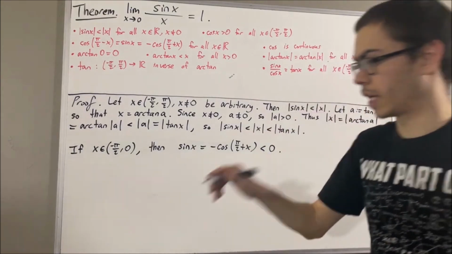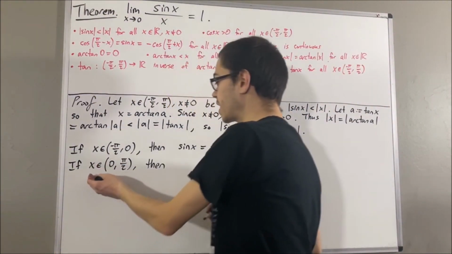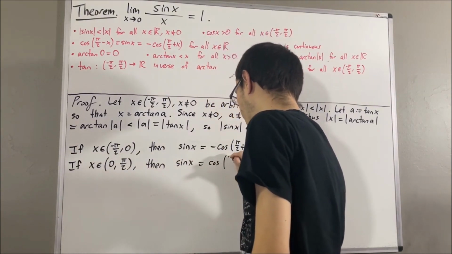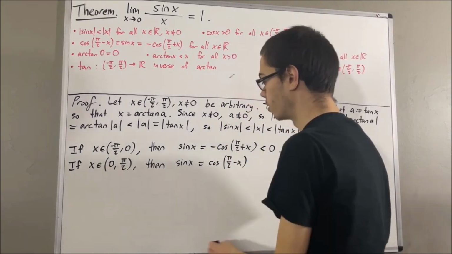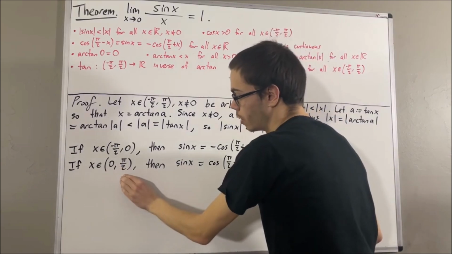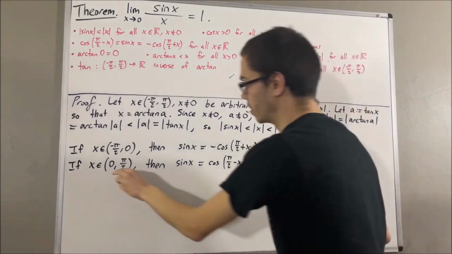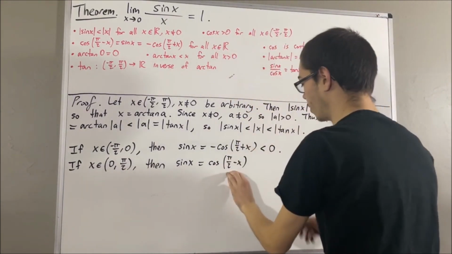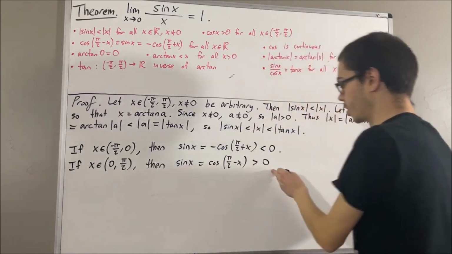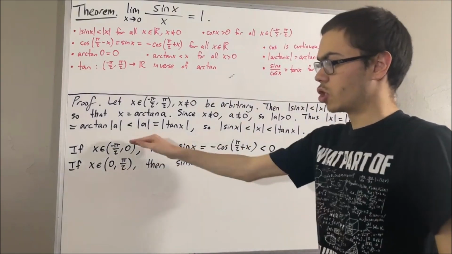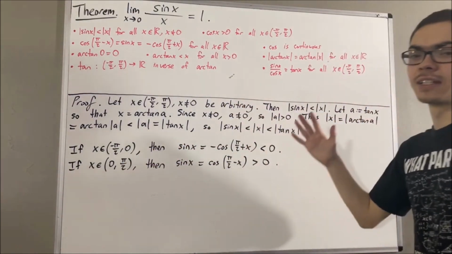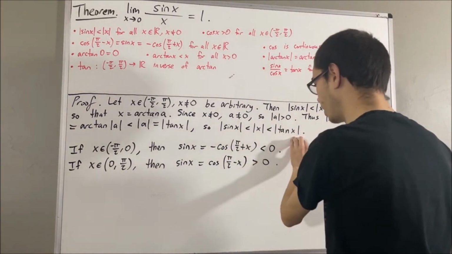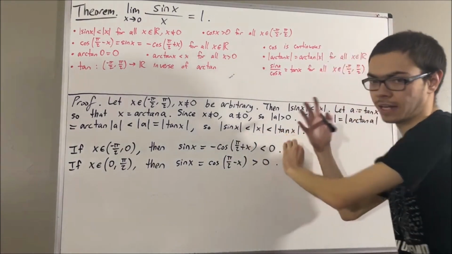But now let's consider the other case. If x belongs to 0 comma pi over 2, then we know that sine x is equal to cosine of pi over 2 minus x. But since x is between 0 and pi over 2, it follows that pi over 2 minus x is also between 0 and pi over 2. So, by this fact, we know that the cosine of this value is greater than 0. So sine x is greater than 0. So what we see here is, no matter what x is, the absolute value of sine x is not equal to 0. In fact, absolute value of sine x is greater than 0. So we can take this inequality and divide all three sides by absolute value of sine x.